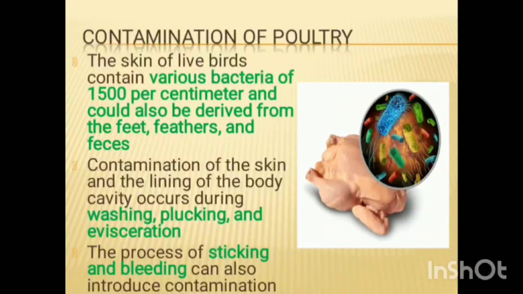The process of sticking and bleeding can also introduce contamination in poultry. Poultry contamination can occur at various stages from farm to table, and can involve pathogens like Salmonella, E. coli as well as other contaminants like residues from veterinary drugs or environmental pollutants.